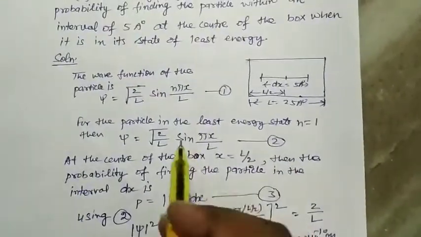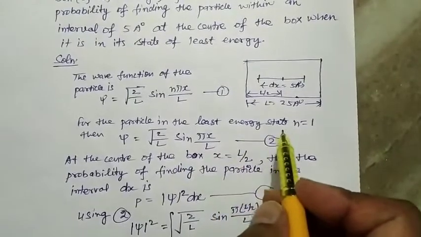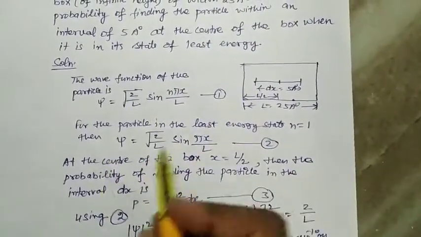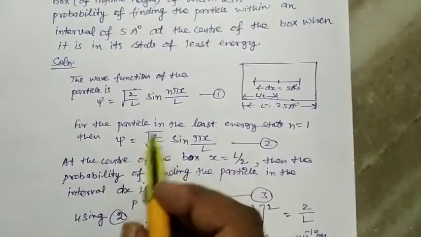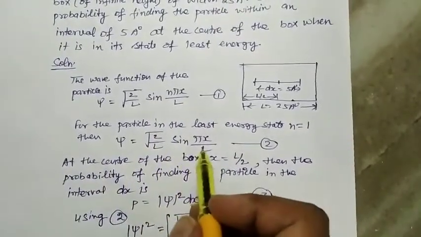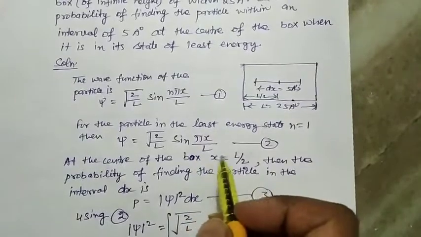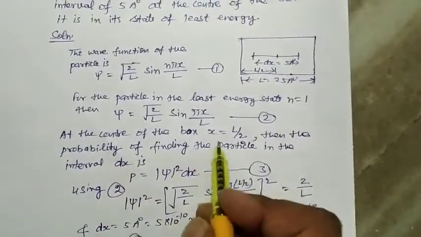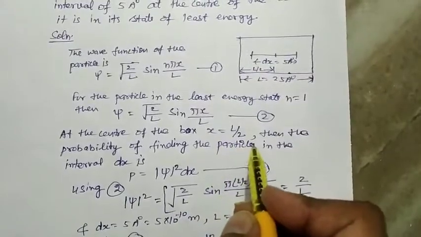For the particle in the least energy state, taking n is equal to 1. So this equation number 1 becomes psi is equal to under root 2 upon L sin pi x upon L, equation number 2. At the center of the box, x is equal to L by 2.